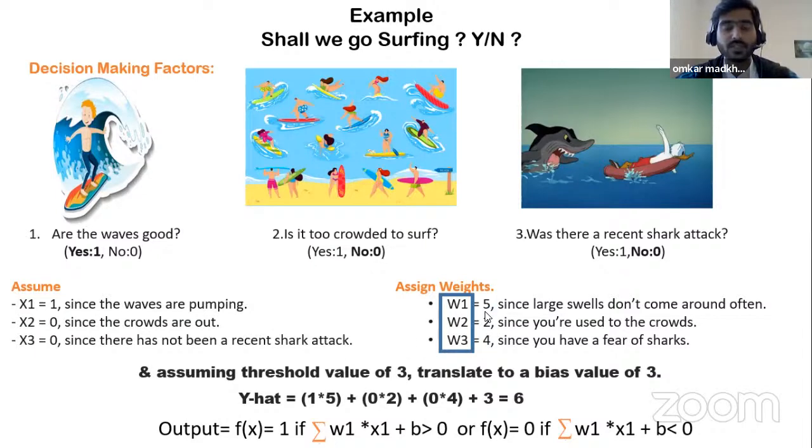Weightage 5 represents that the waves are very important. Without waves, we can't do surfing. And weightage 4, if there has been a recent shark attack in the sea, we won't go. So we have given the weightage over here as 4.